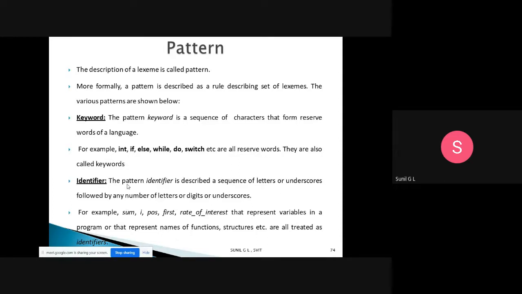Like that, an identifier is a sequence of letters or underscores followed by a number of characters. That is nothing but a variable or a constant, and we call it an identifier. Examples are position, first, rate of interest. Those are all variables in a program, or they represent the name of a function or a structure. All are treated as identifiers. Keywords are nothing but reserved words, and identifiers are nothing but variables. That is another pattern, identifier.